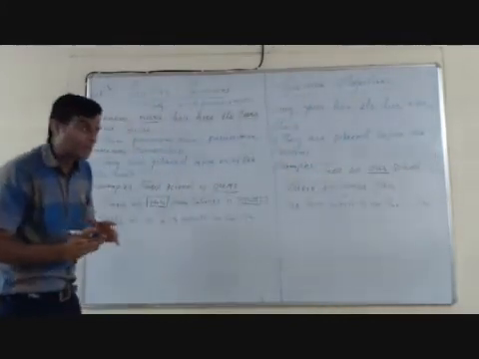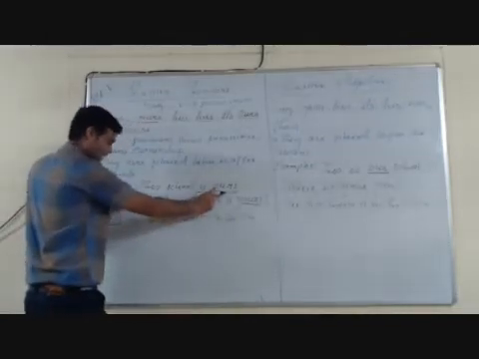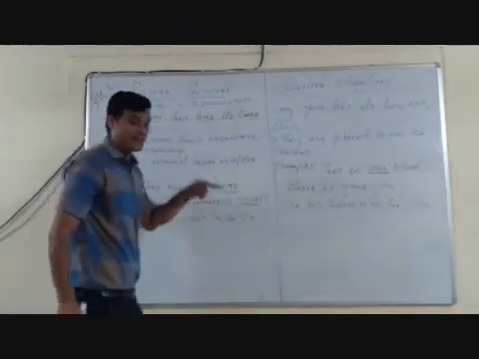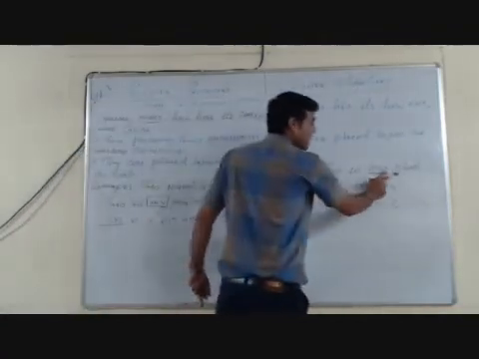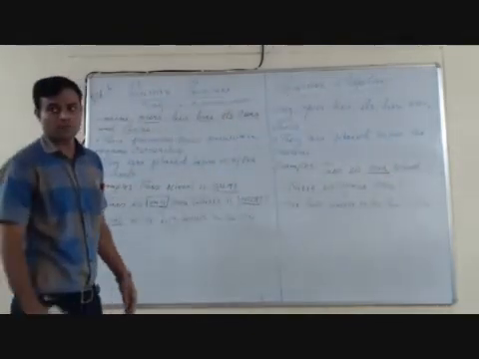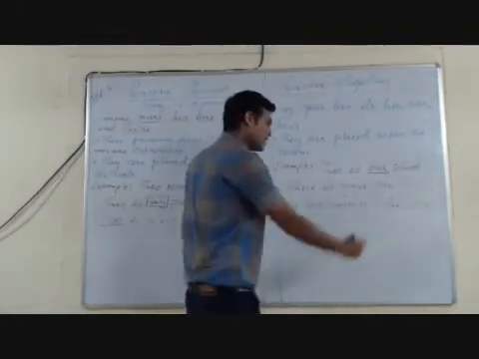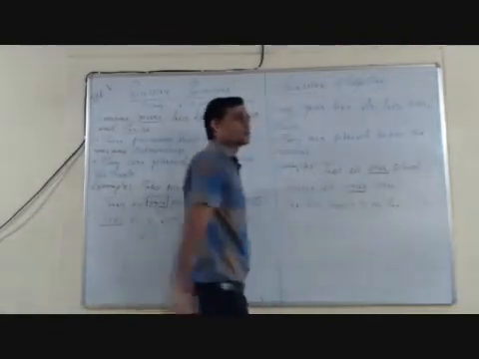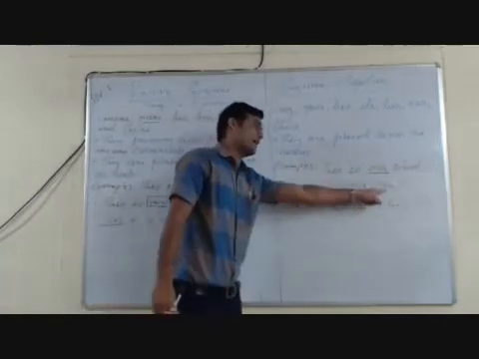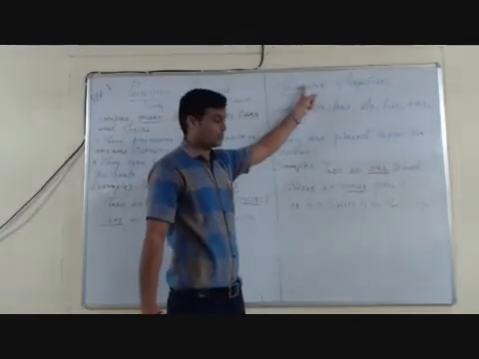See the first example of possessive pronouns also. This school is ours. That time ours is a possessive pronoun, and in the possessive adjective example, this is our school, our is a possessive adjective. See the second example, where is your pen? Here your shows possession, and it is followed by a noun, pen. So your is a possessive adjective.